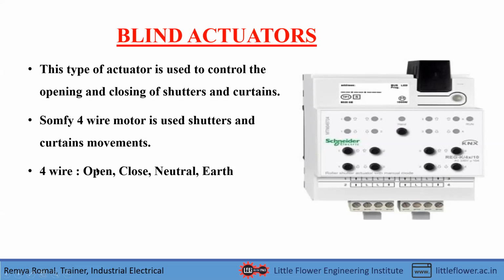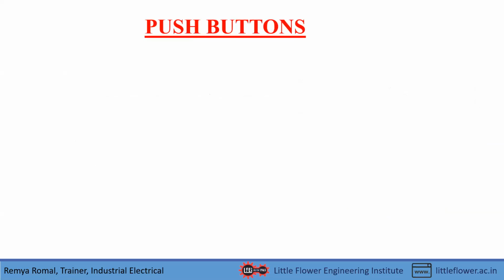The open of the motor can be connected to the open of the blind actuator. Then the close of the motor can be connected to the close of the blind actuator, and the neutral can be commonly looped, and earth can be taken to the distribution board. And so you can get the curtain with automatic control.